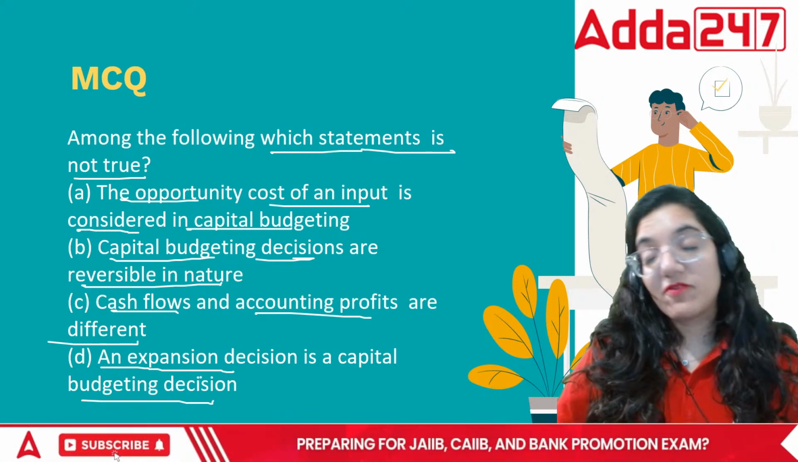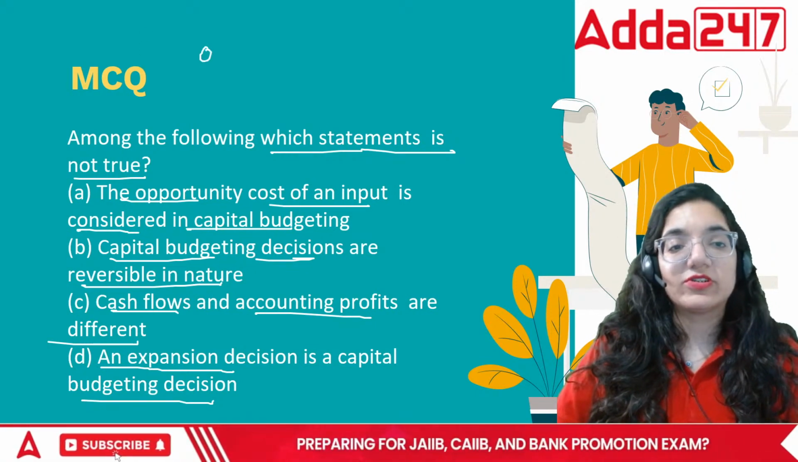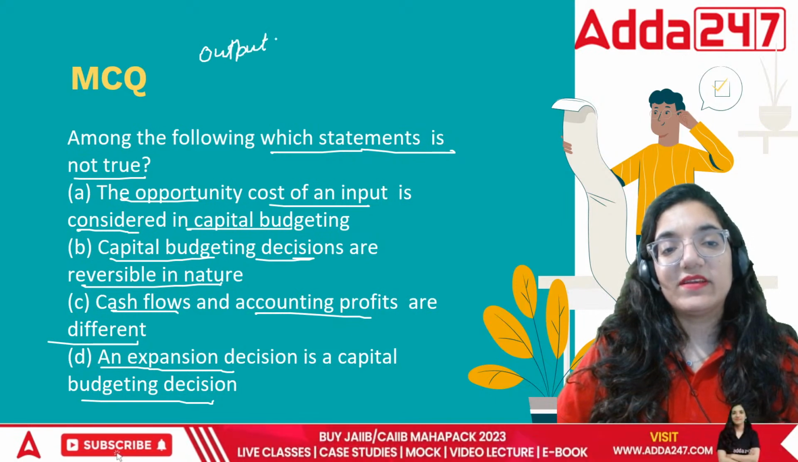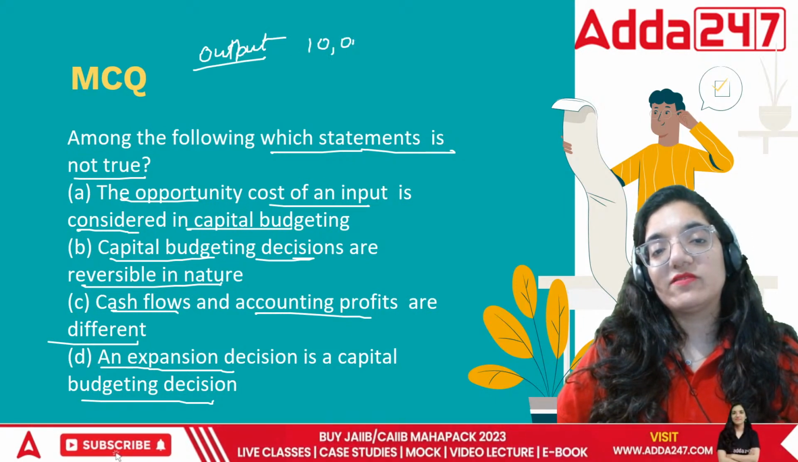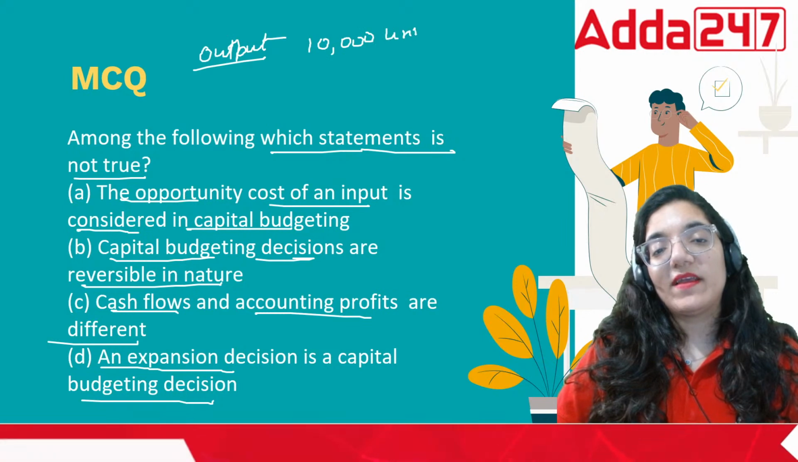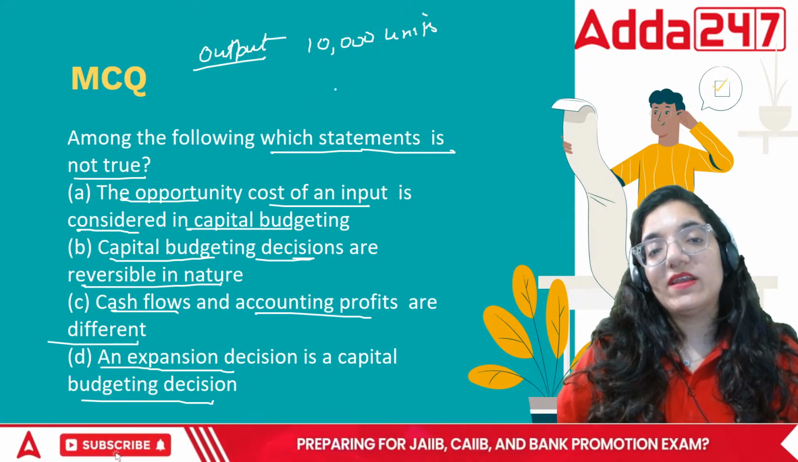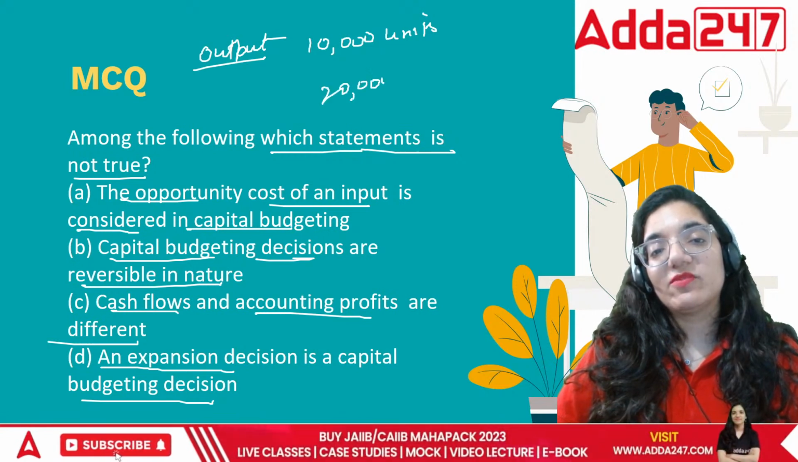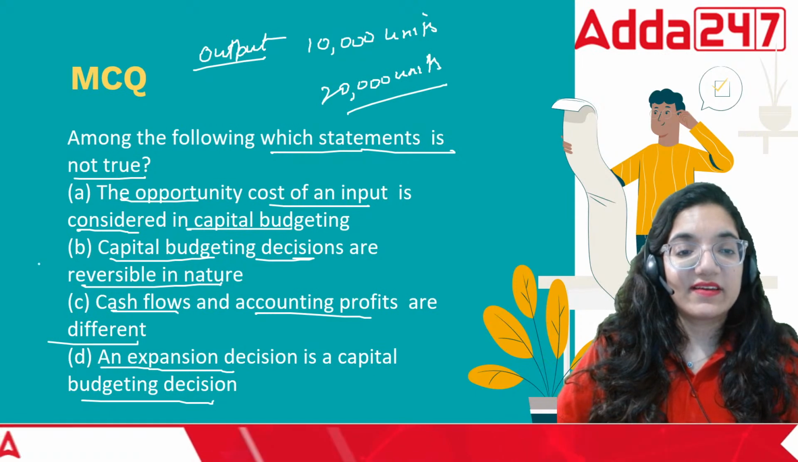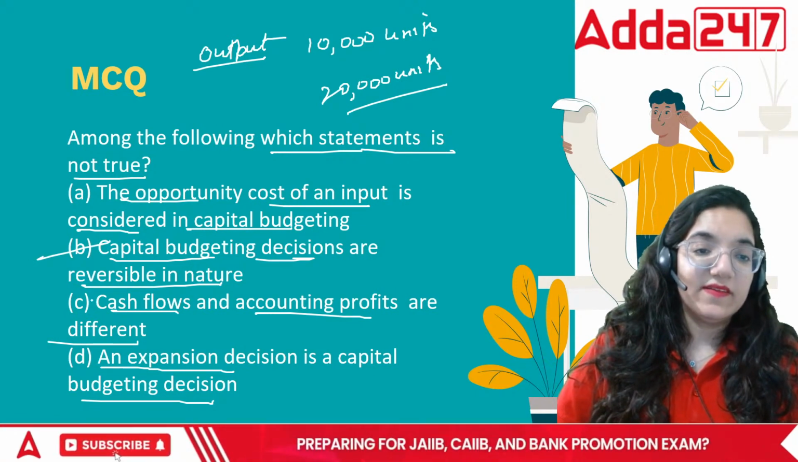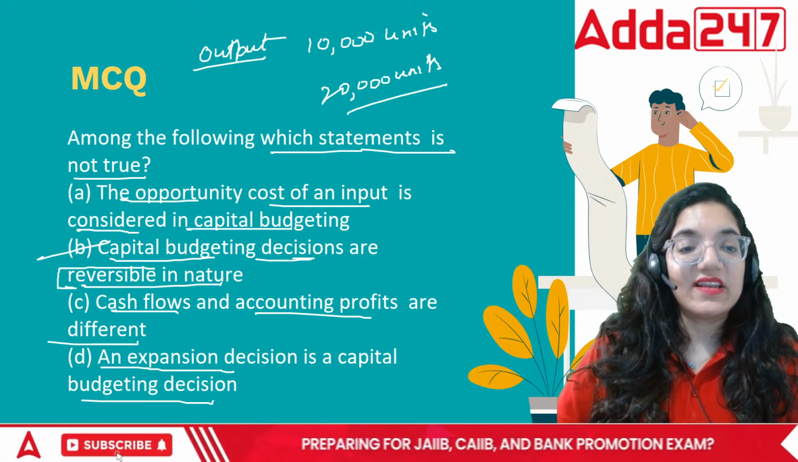Yeah, if you're looking forward, let me give you an example. If I had an output of 10,000 units, now I want to buy another machinery. We're looking forward to an expansion decision. Now we want to make at least 20,000 units, so I'm going to add another level of working. So in this case, the correct answer is irreversible. The capital budgeting decisions are never reversible.